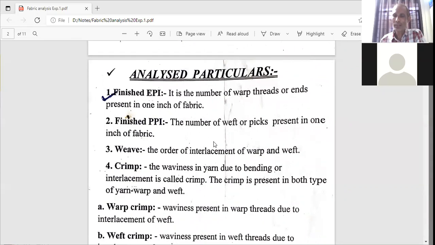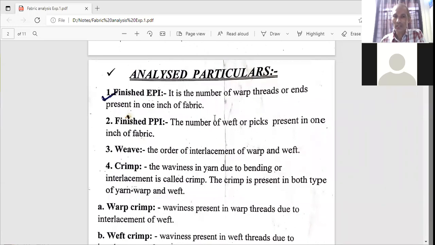We have many particulars which we have to analyze, but few parameters we are analyzing in the textile fiber lab, few in the textile testing lab. So I am not covering those parameters. Here I will cover only those parameters which are not covered in any other lab. So total 17 parameters we are analyzing. We will go through all these parameters and their definitions. If you have any question, you can stop me and ask.